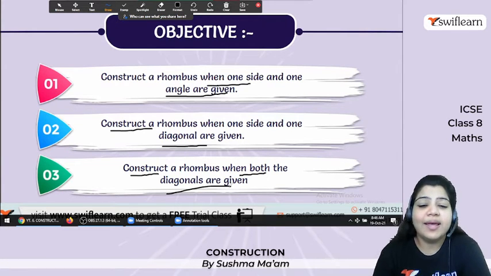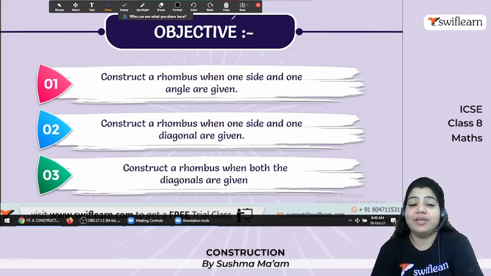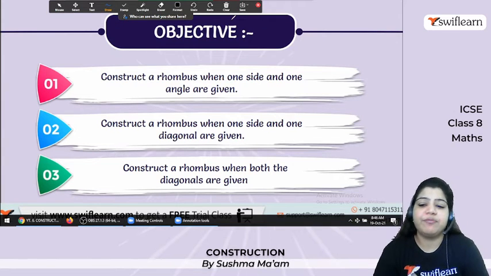Okay, but before that let me check your knowledge. In the last one, in the 5th session, we learned how to construct rectangles.